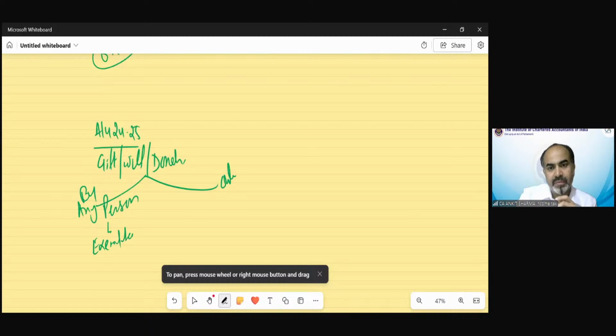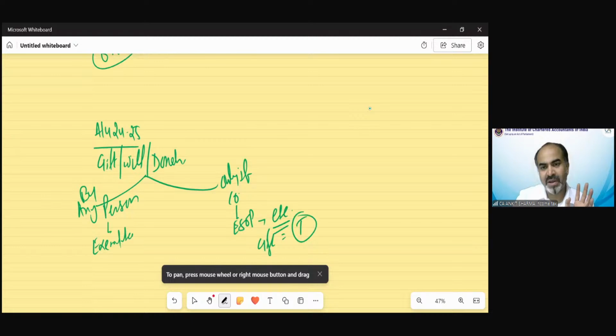Only if a company provides ESOP, etc. to its employee as a gift, that is taxable. So it was also taxable. This point was taxable even in assessment year 24-25. So if a company gives anything under ESOP, etc. to its employee, in that case it was not exempted. That kind of gift was taxable earlier also.